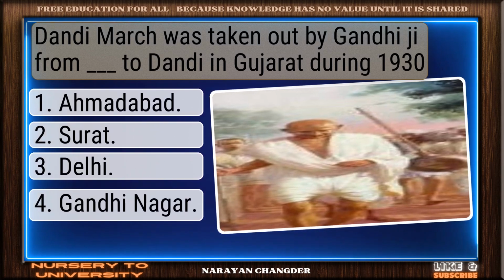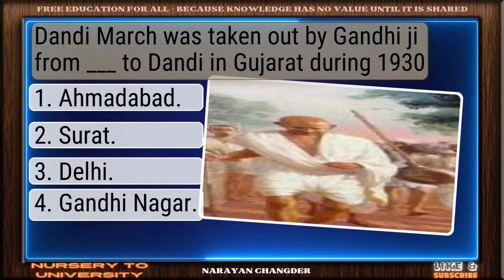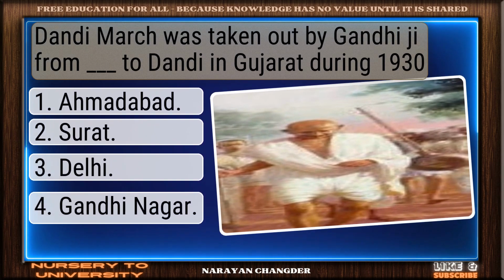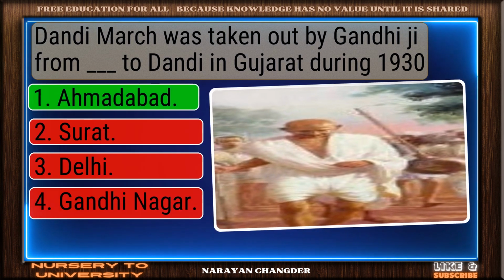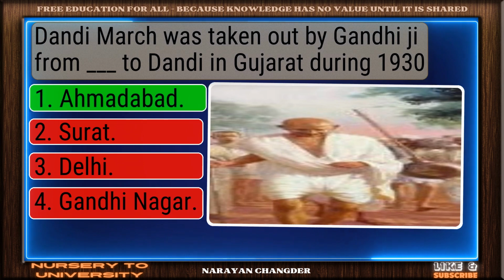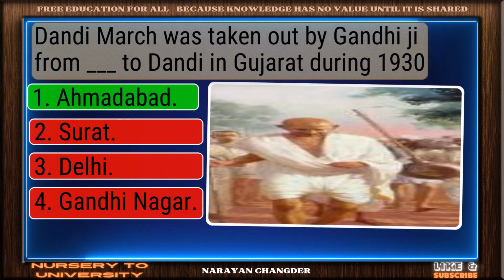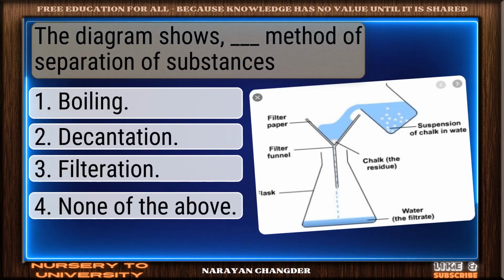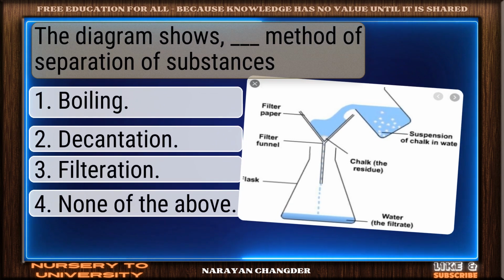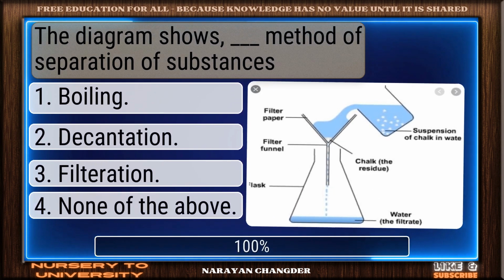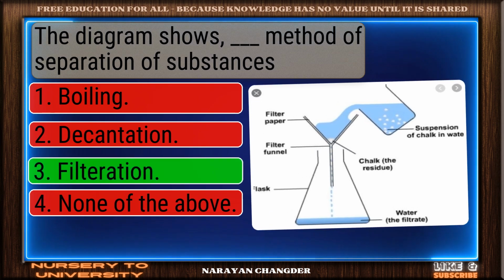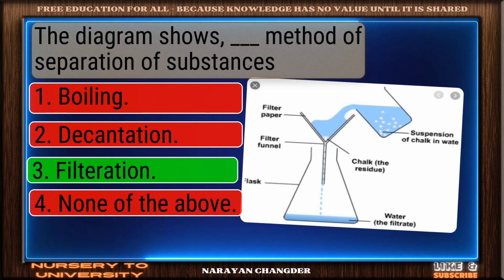Dandi March was taken out by Gandhi Ji from Dash to Dandi in Gujarat during 1930. You're right. Ahmedabad is the correct answer. The diagram shows Dash method of separation of substances. Well picked. Filtration is the correct answer.